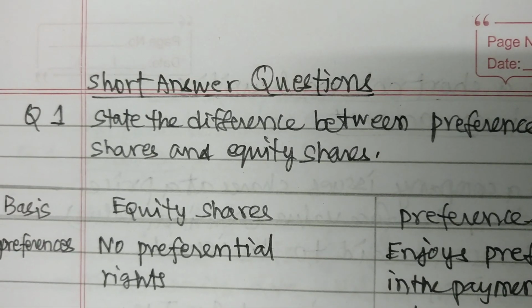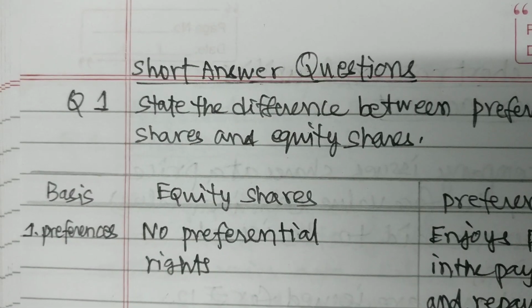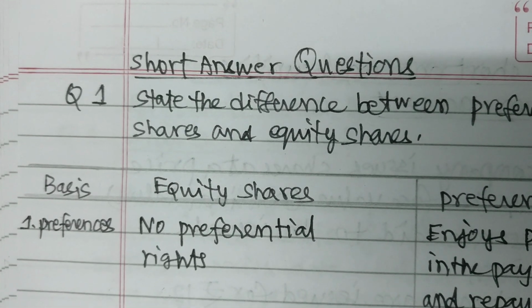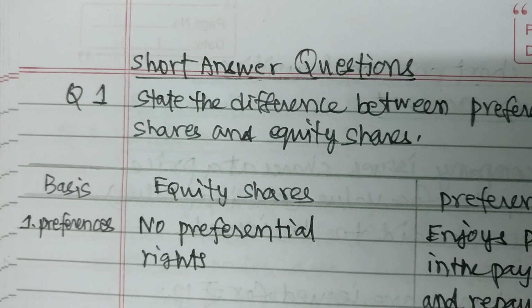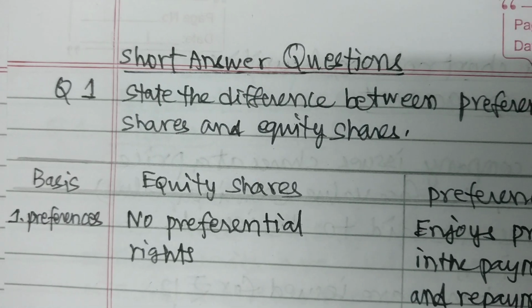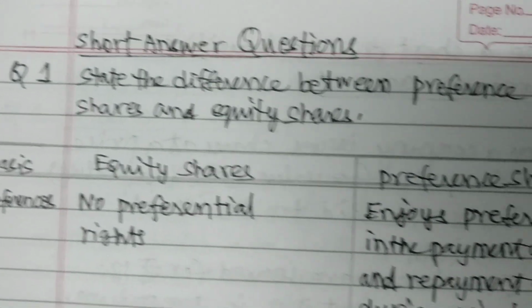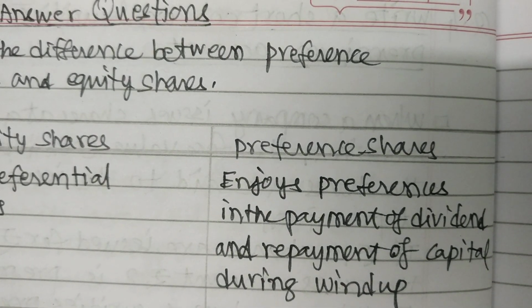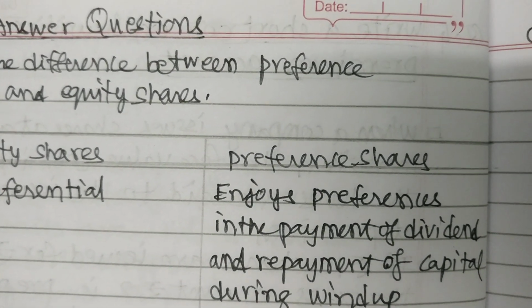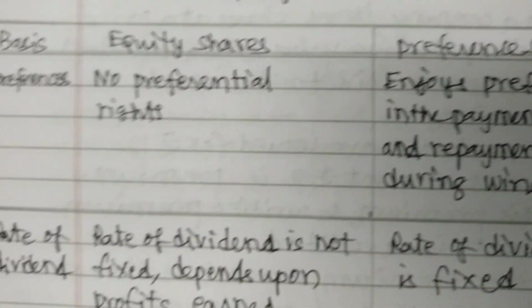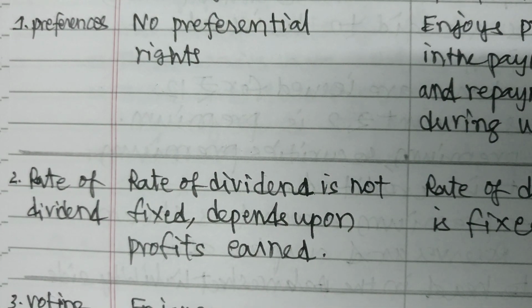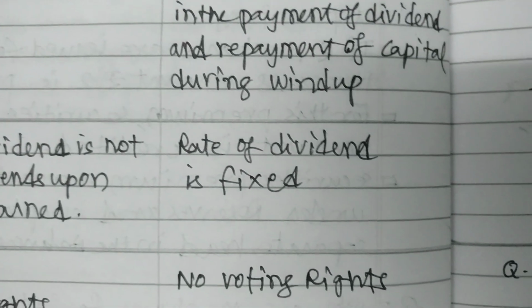State the difference between preference shares and equity shares. Basis: equity shares, preference shares. Preferences: equity shares have no preferential rights. Preference shares enjoy preference in the payment of dividend and repayment of capital during wind-up. Rate of dividend: for equity shares, the rate of dividend is not fixed; it depends upon the profits earned.